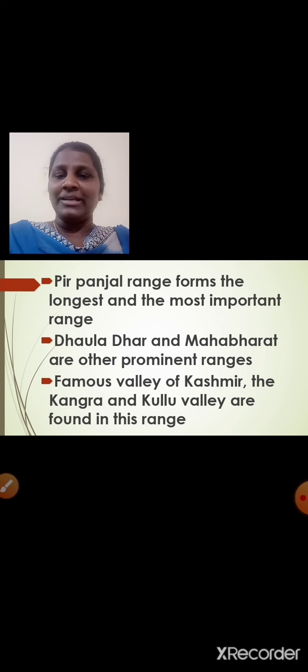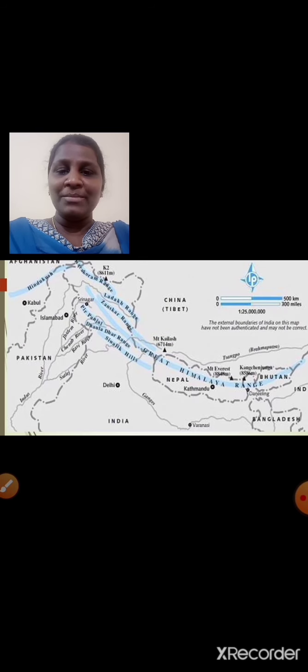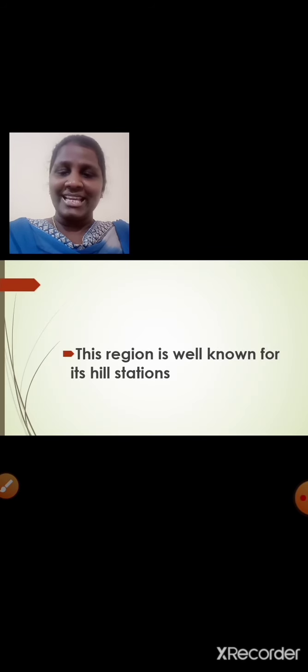Famous valley of Kashmir, the Kangra and the Kulu valley are found in this range. So where are the famous valley of Kashmir found? Yes, they are found in the Himachal Himalayas. You can see the images now. The beautiful valleys of Kashmir, the Kulu valley, the Kangra valley. Yes, this region is well known for its hill stations. So they are famous for hill stations. I hope it's clear, students.